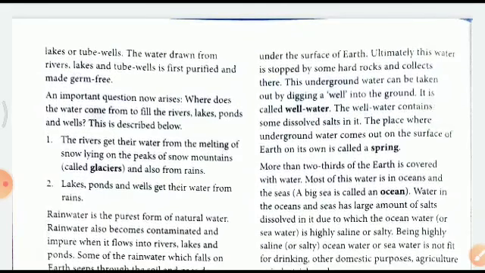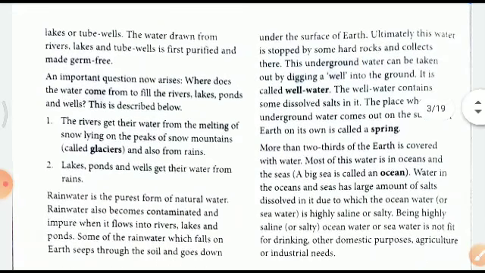Under the surface of this earth, ultimately, this water is stopped by some hard rock and collects there. This underground water can be taken out by digging. This is called well water, right? It contains some dissolved salts also, and the place where the underground water comes out on the surface on its own is called a spring,